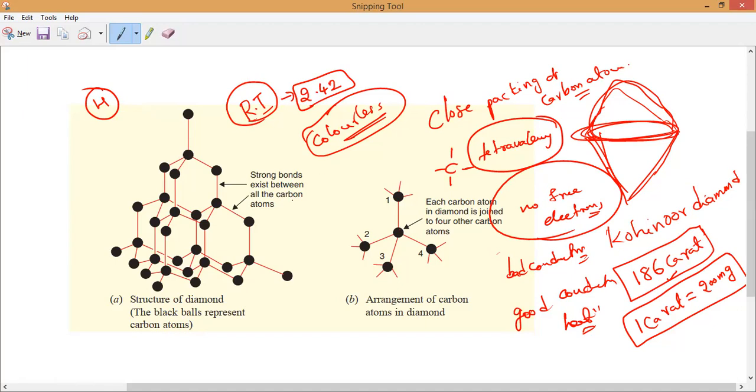What kind of bonds are these, guys? Ionic bonds or covalent bonds? All the bonds formed in diamond are covalent bonds only. Hope everybody understands. So that is diamond.